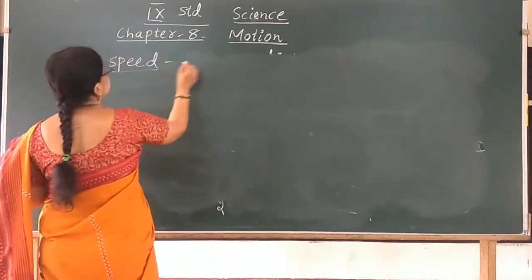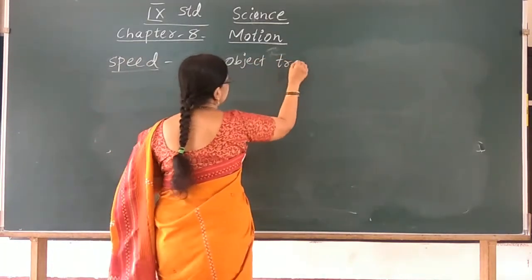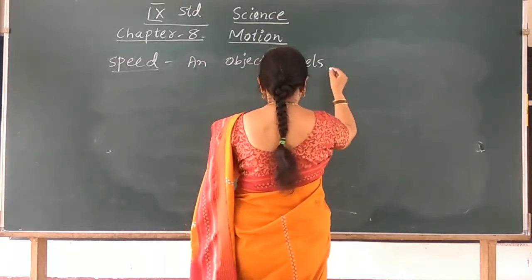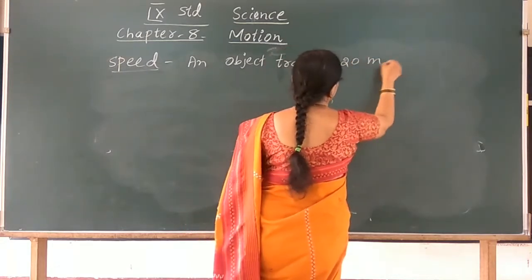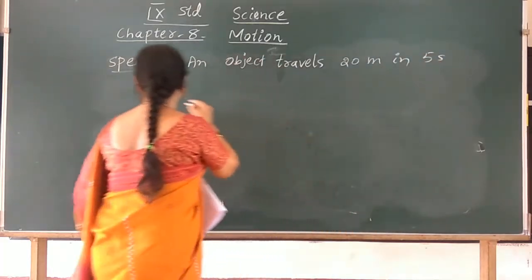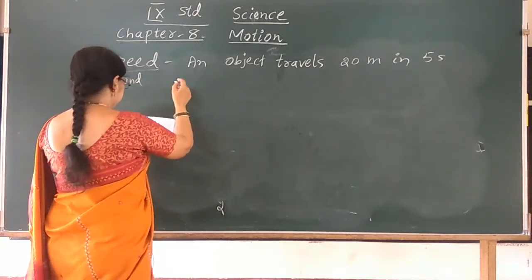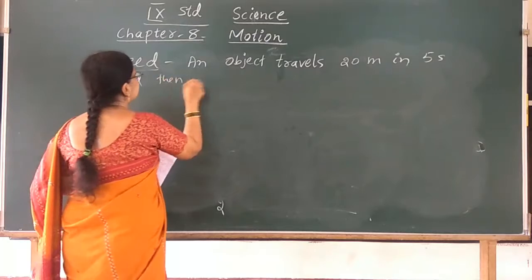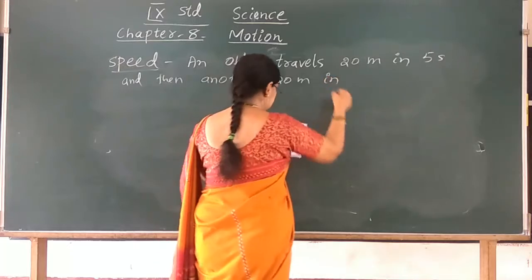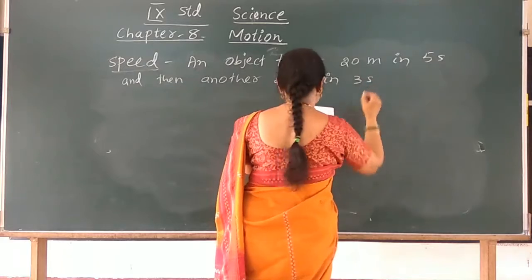An object travels 20 meter in 5 seconds, and another 20 meter in 3 seconds.